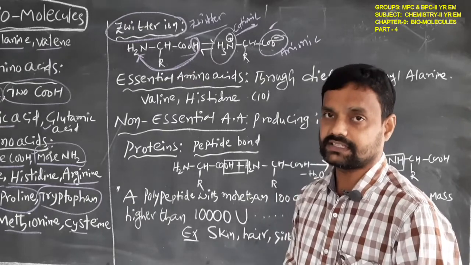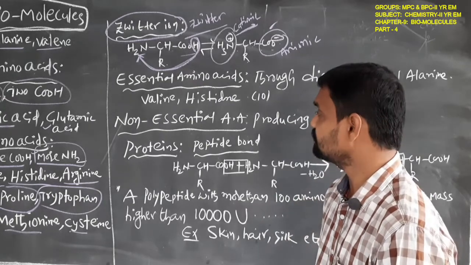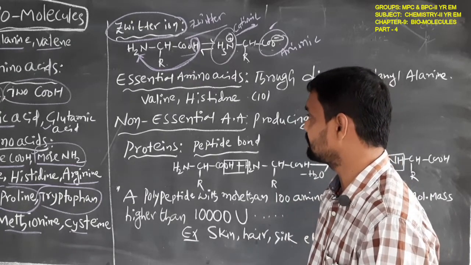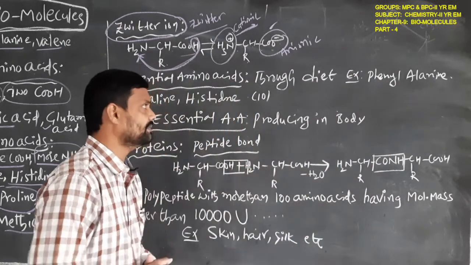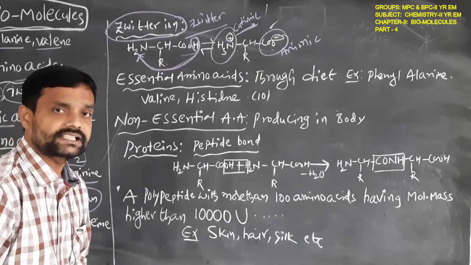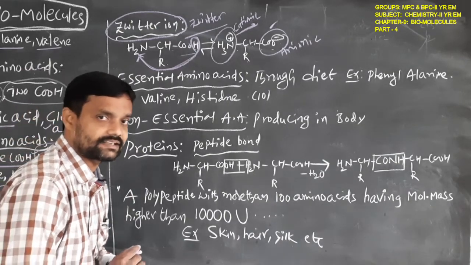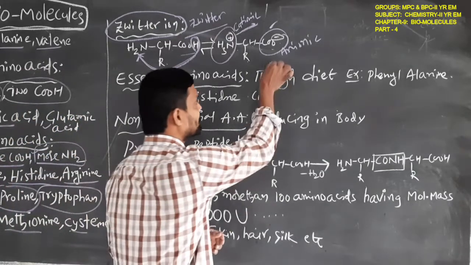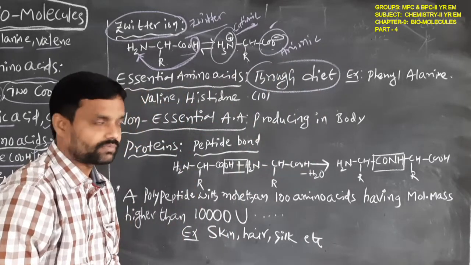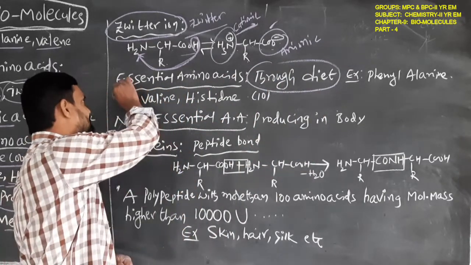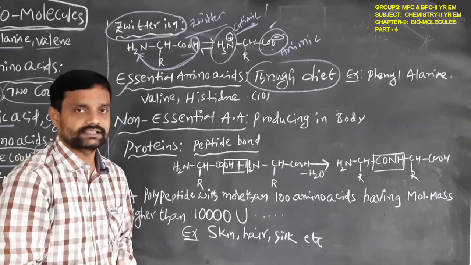Amino acids are also classified into essential amino acids and non-essential amino acids. What is meant by essential amino acids? The amino acids which must be supplied through the diet to our human body are called essential amino acids.